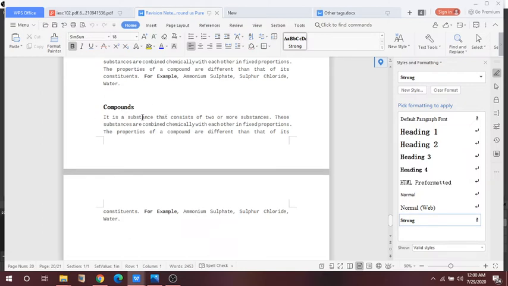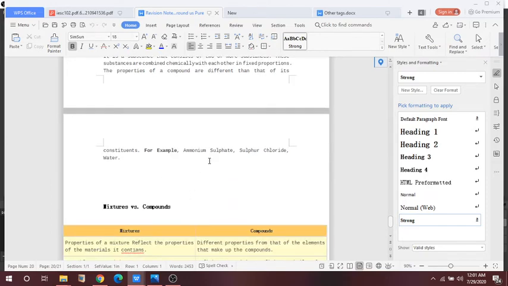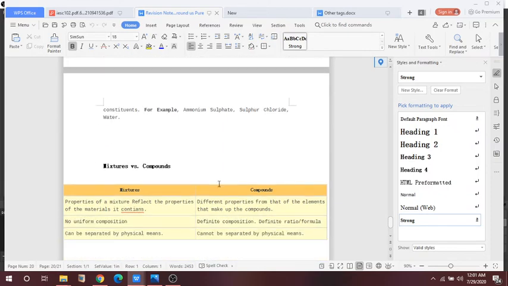Another one is compound. It is a substance that consists of two or more substances. For example, water. Water is a compound. It is made up of 2 hydrogen and 1 oxygen. So it consists of 2 or more substances. These substances are combined chemically with each other in a fixed proportion, and the properties of a compound are different from those of its constituents. For example, ammonium sulfate, sulfur chloride, water, etc.